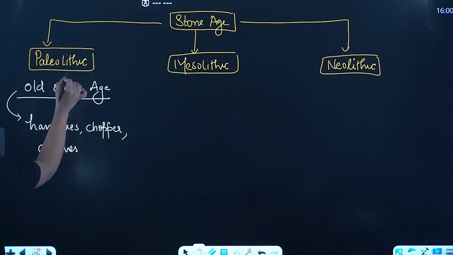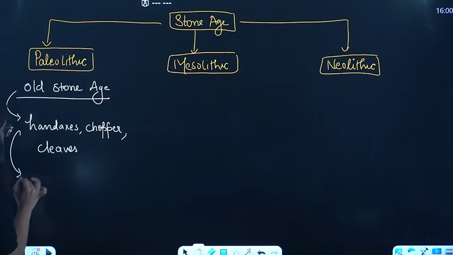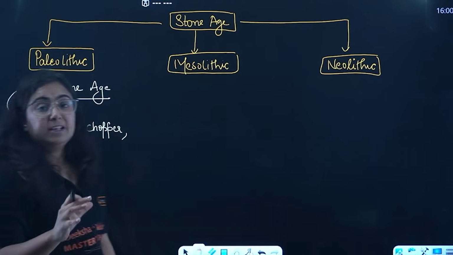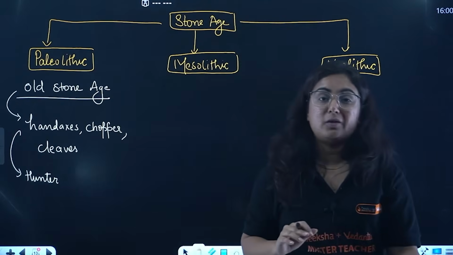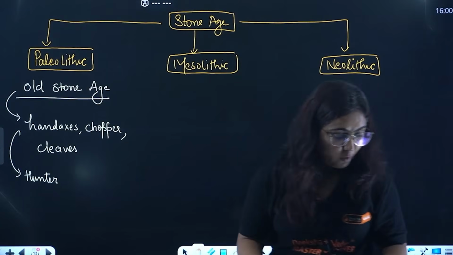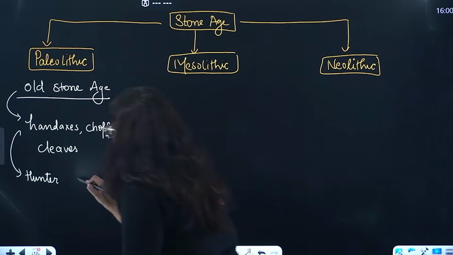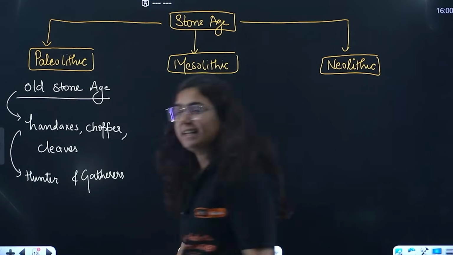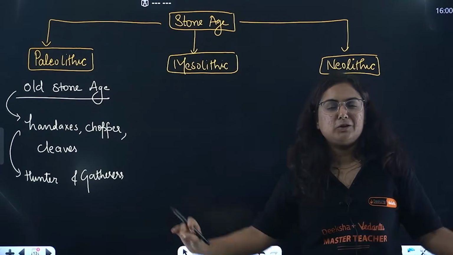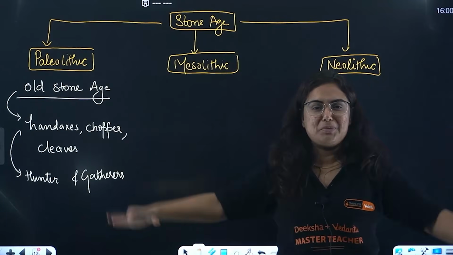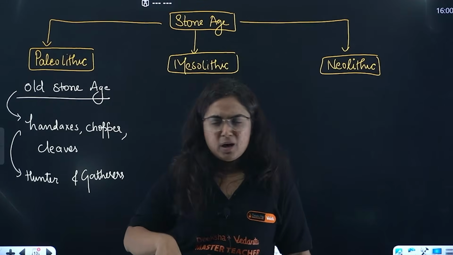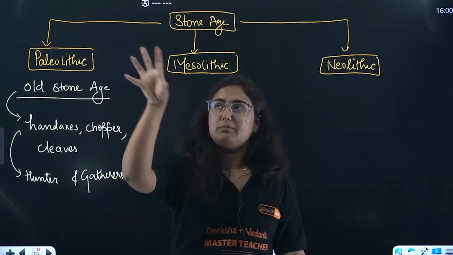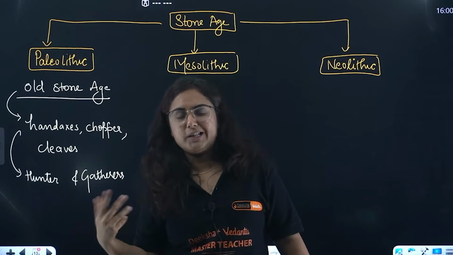When I talk about the Paleolithic people, the major occupation and behavior of the people at that time was that they were hunters and gatherers. The best part of human life, hunters and gatherers. Walk, find an animal, hunt it, eat it, sleep. Walk, pluck the fruits, eat them and sleep.